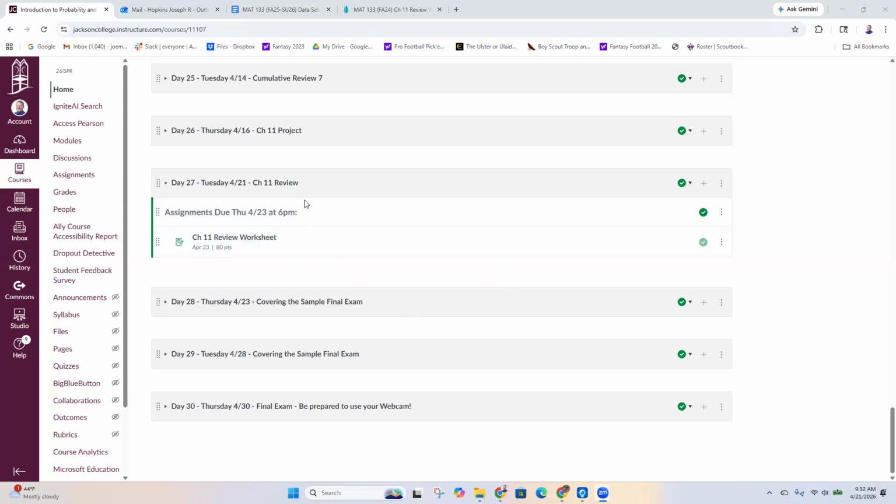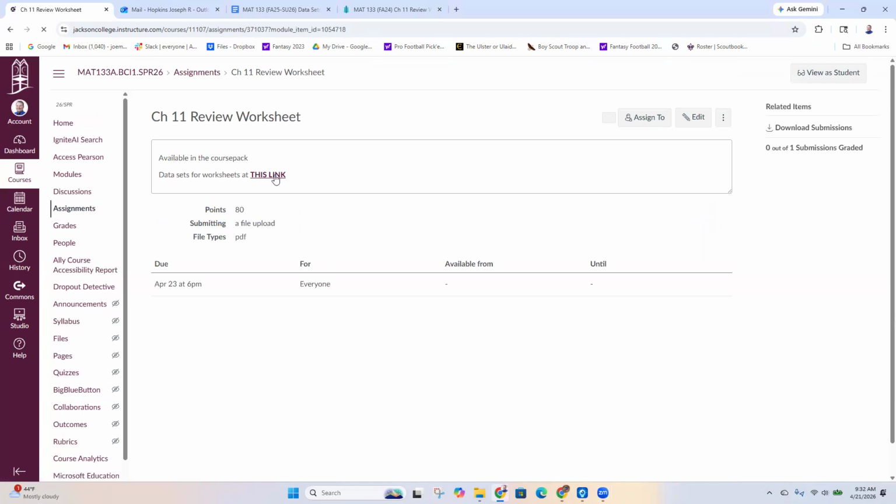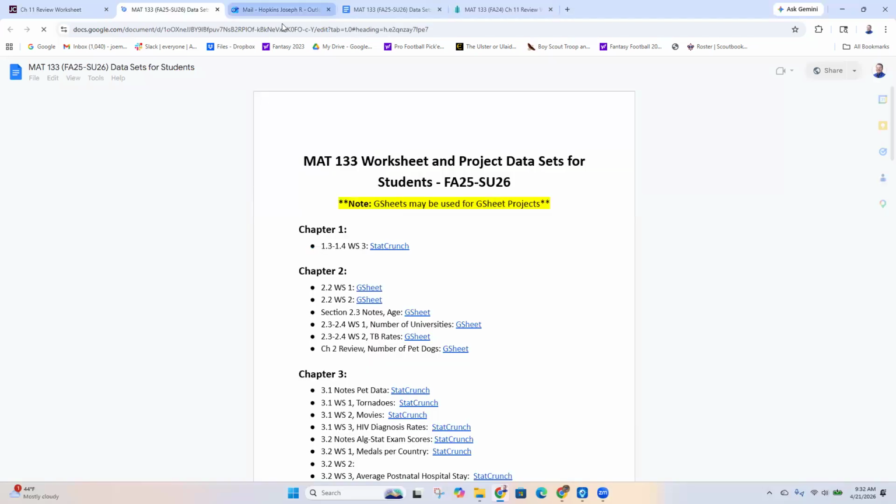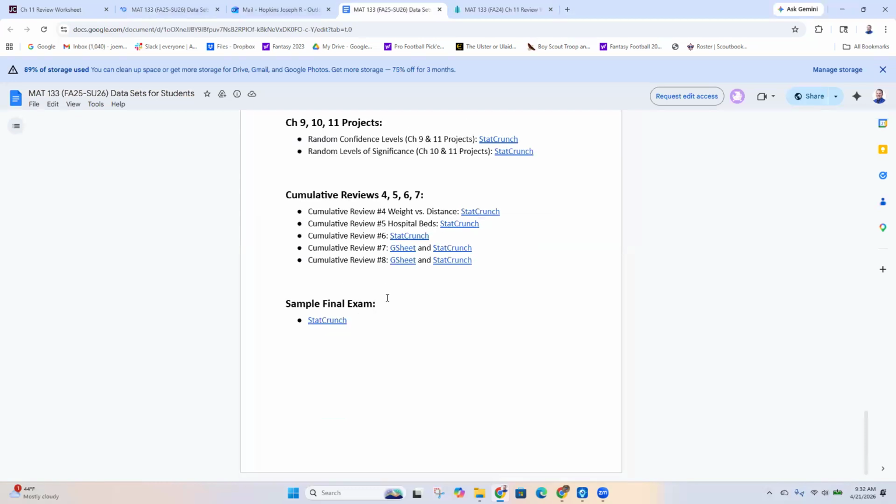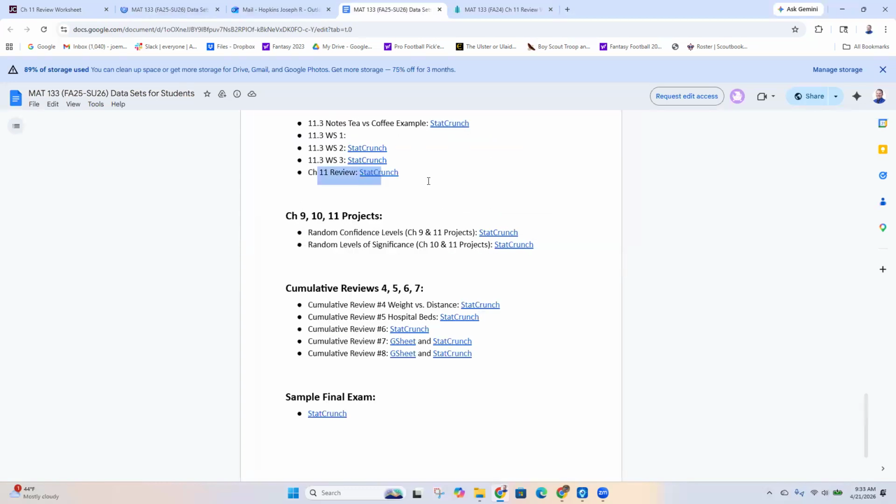So the Chapter 11 review worksheet is on page 563. You'll want to click on the link in Canvas because this is going to take you to the data sets for all of our different worksheets. And for Chapter 11, we have to scroll all the way to the bottom, but it's right here, Chapter 11 review. There's a link for StatCrunch.